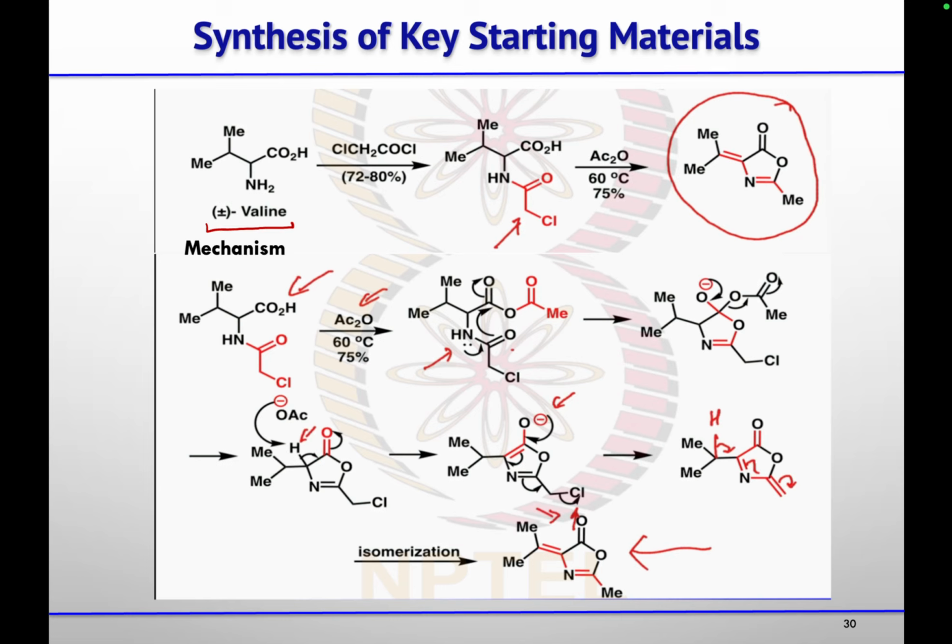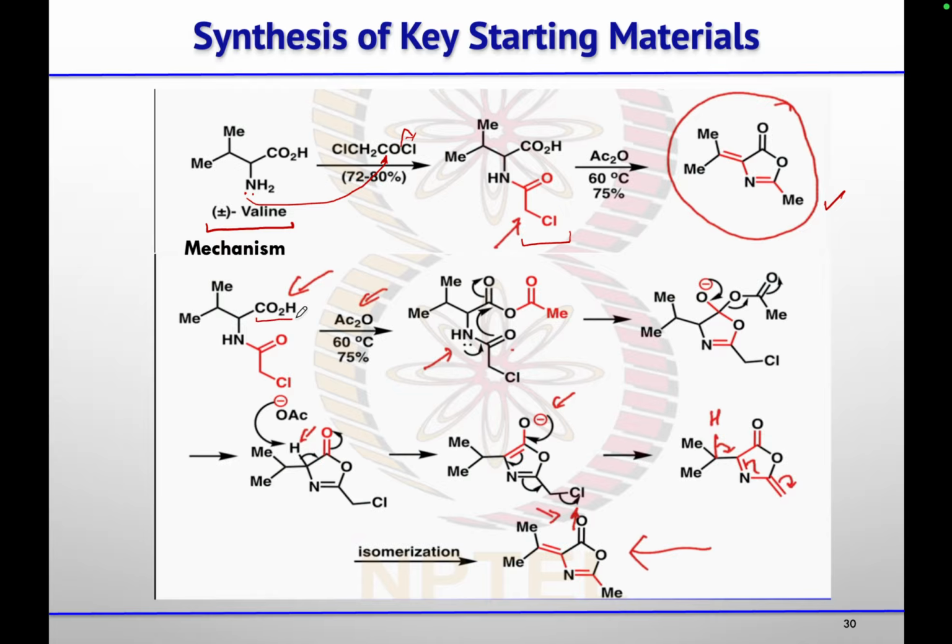So that nitrogen lone pair will attack this carbonyl carbon, and your chloride will leave. So this N-acyl group will form. Then on treatment with acetic anhydride, they are getting this interesting intermediate. So how was this intermediate forming?